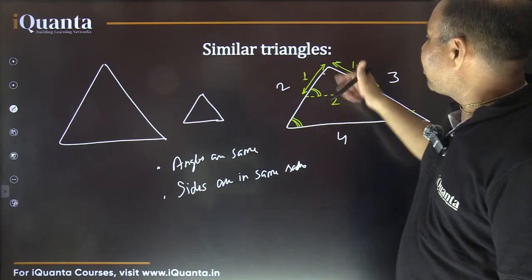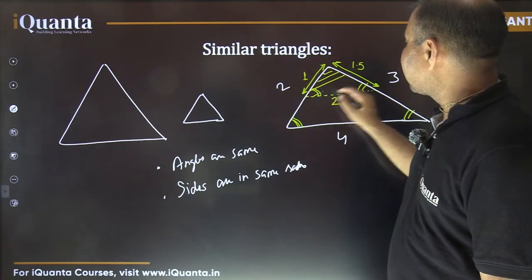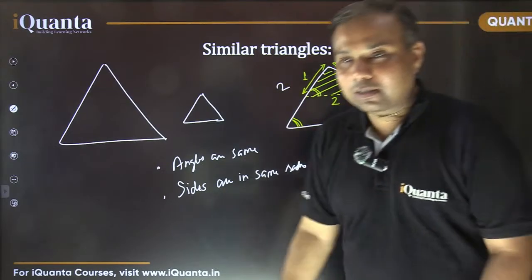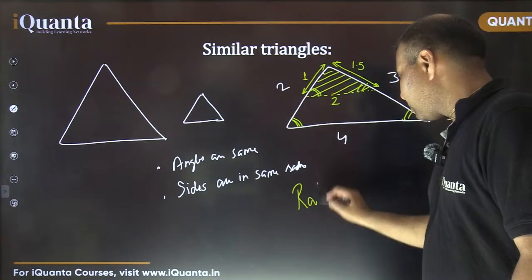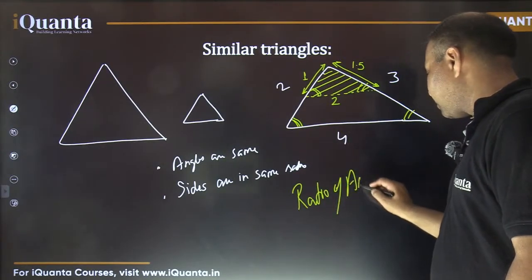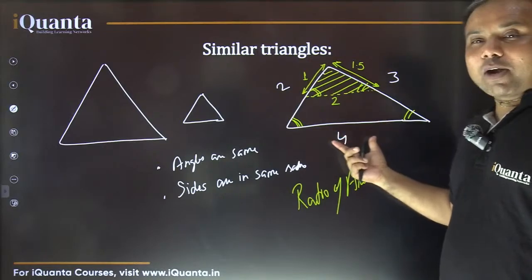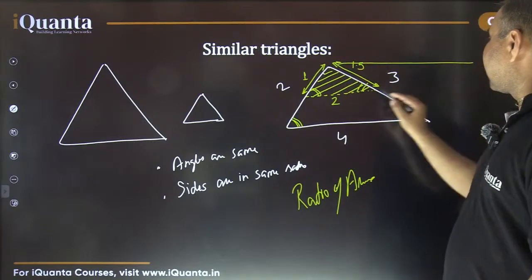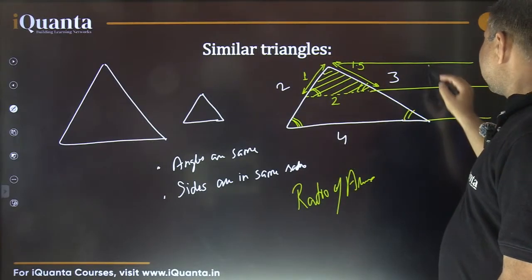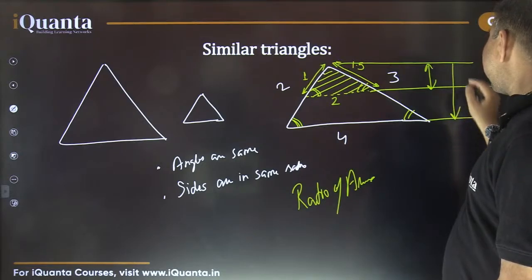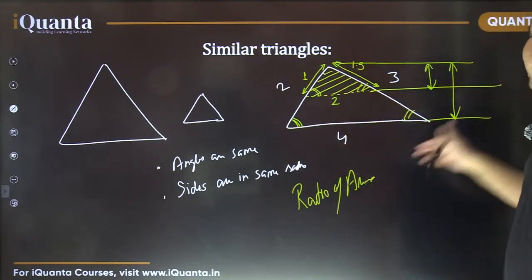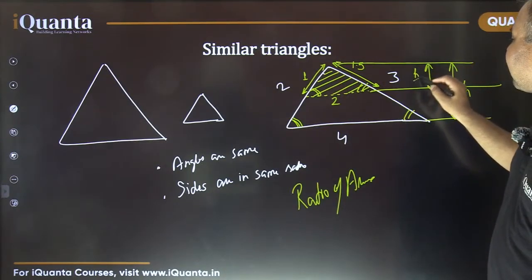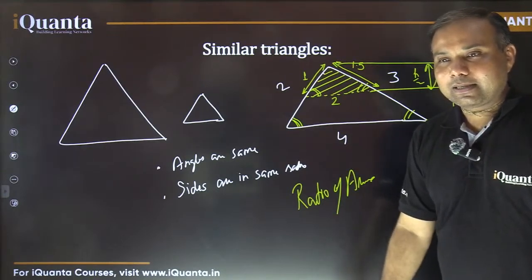Okay, now tell me one thing. What about the area of these two? If I shade this triangle, can you tell me something about the ratio of the area of these two triangles? What about ratio of the areas? See, base is in the ratio 1:2. All the sides are in the ratio 1:2. So what about the height? So this height is also going to be in the ratio 1:2. If for the entire triangle the height was h, so this height for the smaller triangle is also going to be half of it. It is in the same ratio. ठीक है ना?